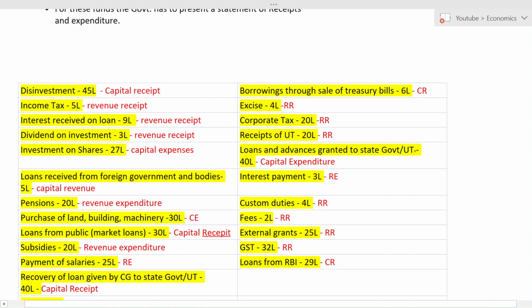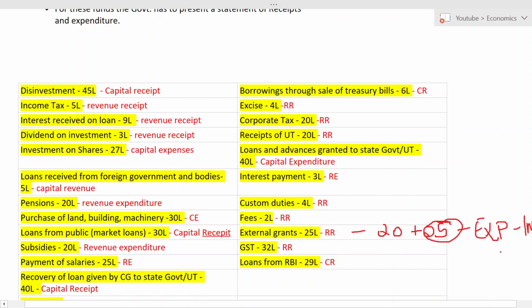Okay. See, external grant means, let us assume that the government has said that along with 20 lakh, I am giving you an extra 25 lakhs. So if you want to meet any expenses, then you can meet them. Or if you want to invest, then you can invest. You do whatever you want with this. I am going to give you extra 25 lakhs. So that is the meaning of external grant.